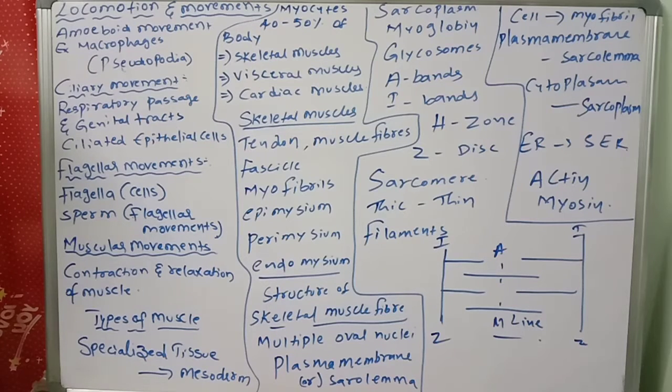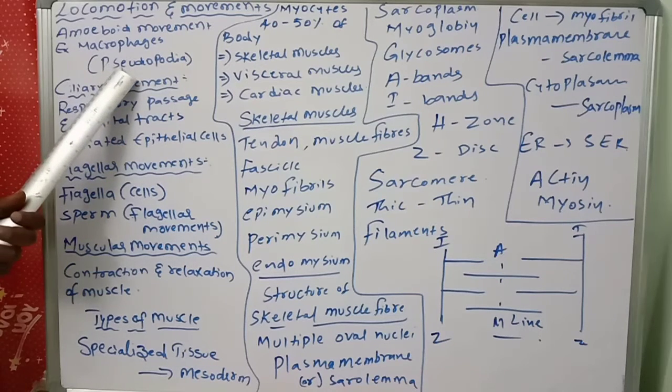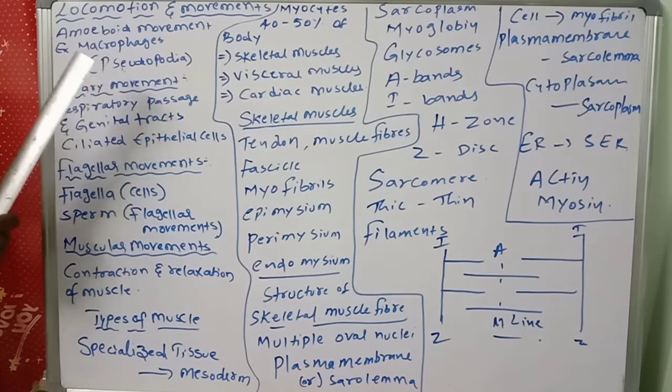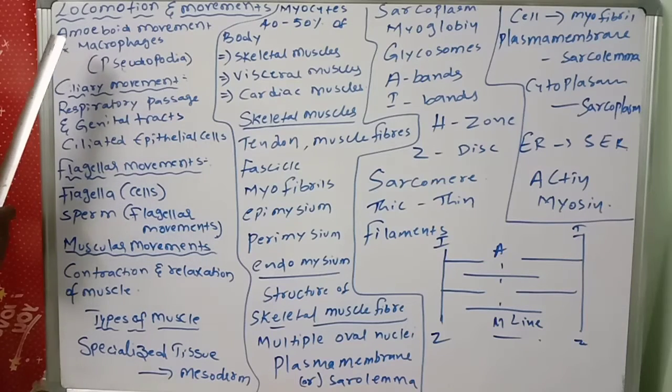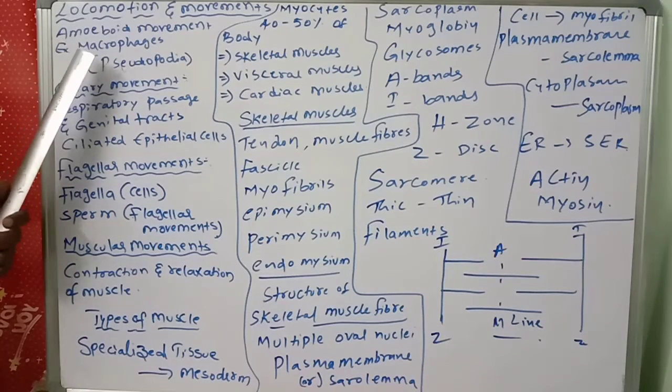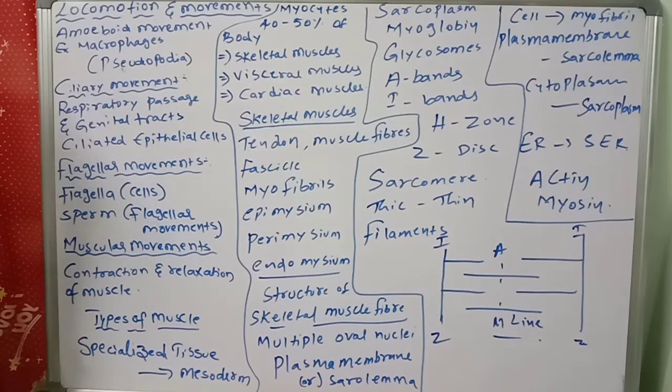Cells such as macrophages and monocytes exhibit these amoeboid movements for engulfing pathogens, by the help of pseudopodia formed by the streaming movement of the cytoplasm. How is pseudopodia forming? By streaming of the cytoplasm. By the help of the pseudopodia, they will engulf the germs. So that is called amoeboid movement.